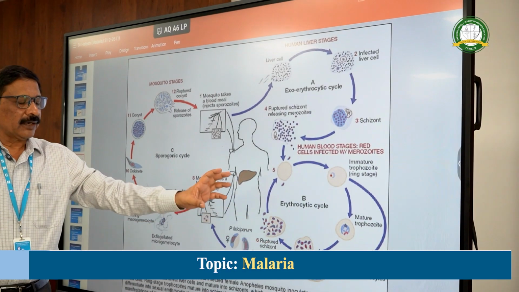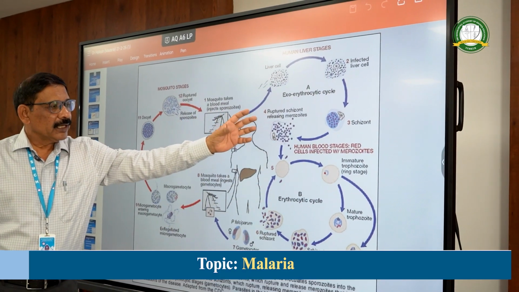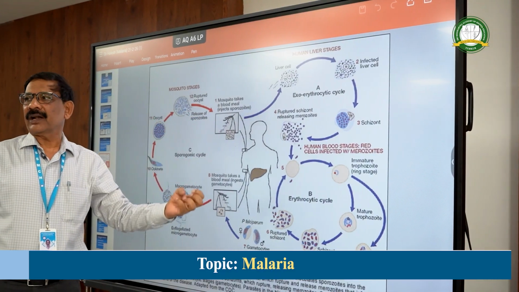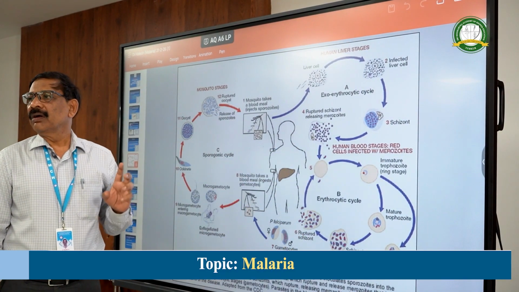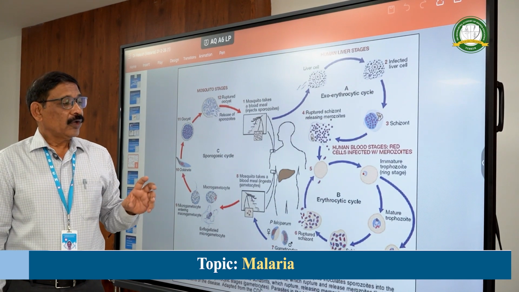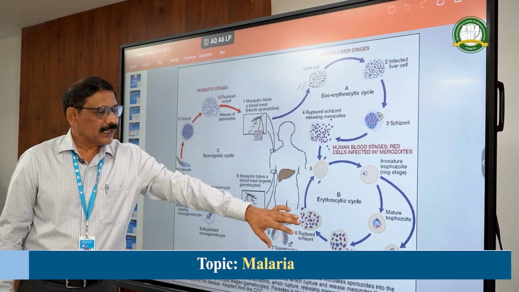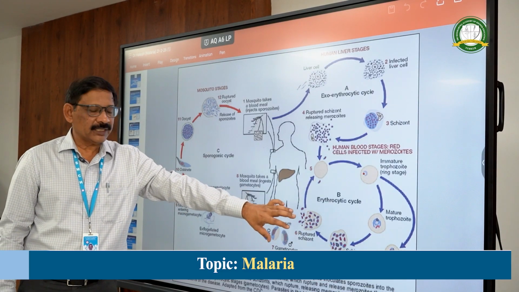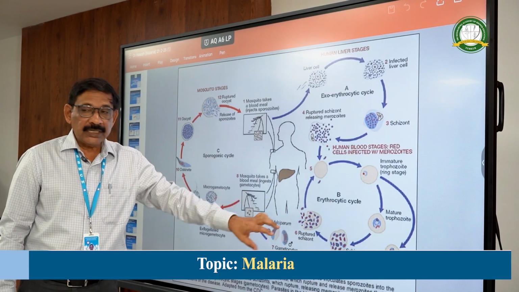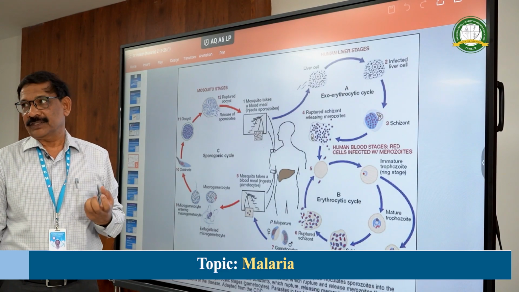They will rupture. See, all the RBCs which are infected, synchronously they will rupture. This takes about 48 hours. So when they rupture, there is a release of all the merozoites, their metabolites and toxins. These are engulfed by the macrophages.